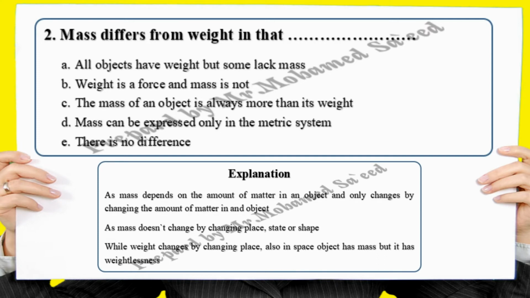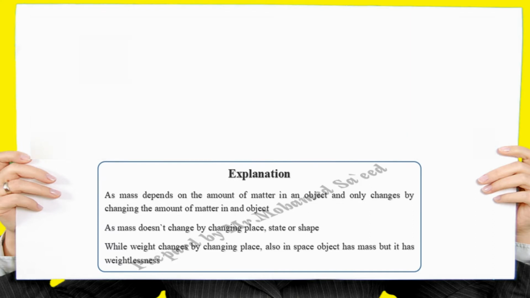As mass depends on the amount of matter in an object and only changes by changing the amount of matter in an object. As mass doesn't change by changing place, state, or shape, while weight changes by changing place. Also in space, an object has mass but it has weightlessness.